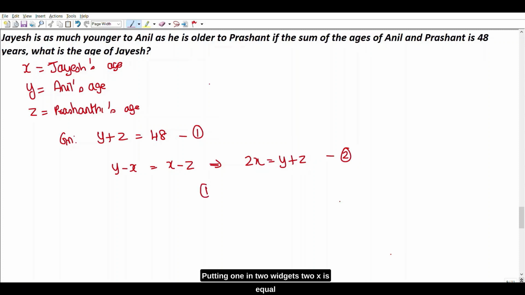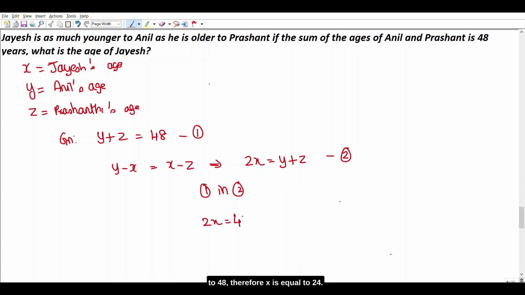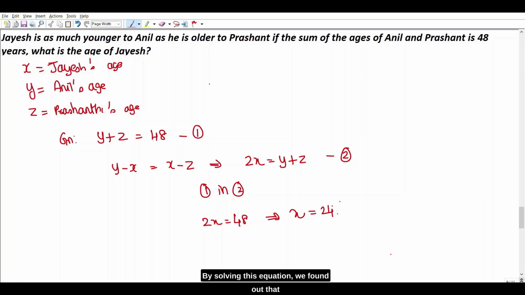Putting 1 in 2 we get 2x is equal to 48. Therefore, x is equal to 24. By solving this equation, we found out that age of Jayesh is equal to 24. Moving on to the next question.